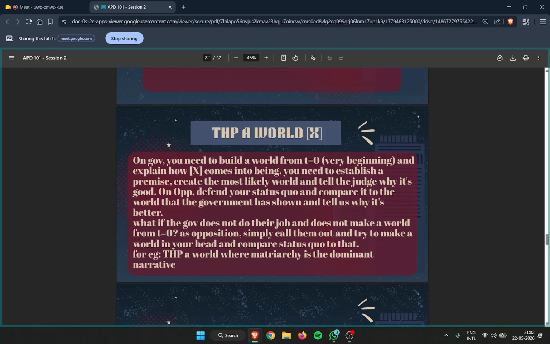And again, what is the basic burden for opposition? You have to come and defend what the status quo simply looks like and then directly compare it to the ghost world, right? When you build two different worlds, that is to say from the government side a world from t is equals to zero, and for opposition the status quo in itself, you have to clash both these worlds as to how much value you are able to generate and which world stands better at the end of the debate, right? Now you have two worlds: in government, a world where X came into play from t is equals to zero, and in opposition, where the status quo is still prevailing.